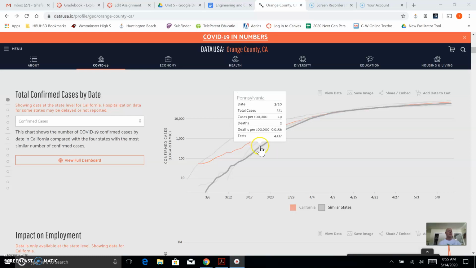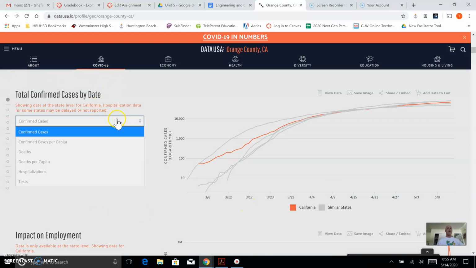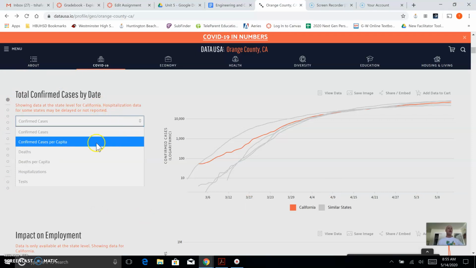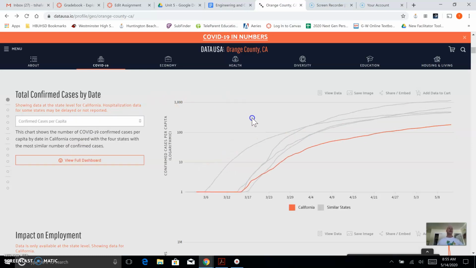So Illinois, Massachusetts, Pennsylvania. So you can see California is just right in the mix here with everybody else, right? When it comes to the number of confirmed cases. But then I want you to click and compare it to confirmed cases per capita. So per capita means, how many cases did they have based on a certain number of people that live in that state? Generally, the per capita number they use is per 100,000 residents.